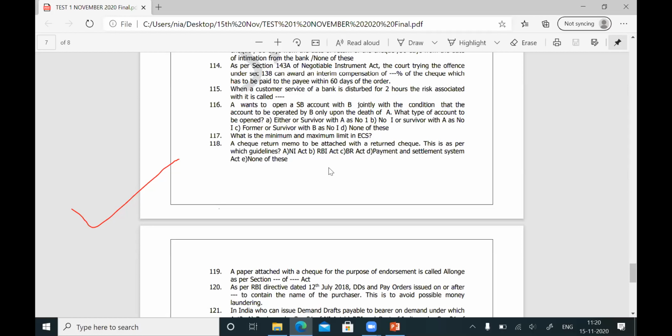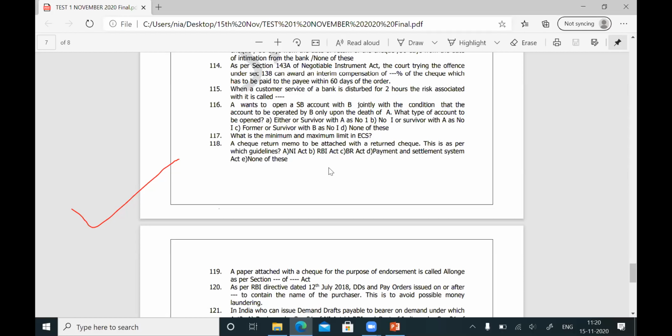Question number 120. As per RBI directive dated 12th July 2018, DDs and pay orders issued on or after a certain date are to contain the name of the purchaser. This is to avoid possible money laundering. So they may ask the question: as per RBI circular, DDs are to be issued with the name of the purchaser. What is the reason? The idea is to avoid money laundering.